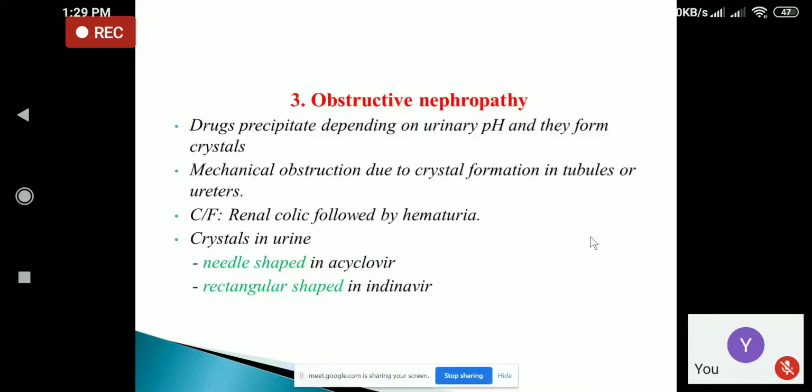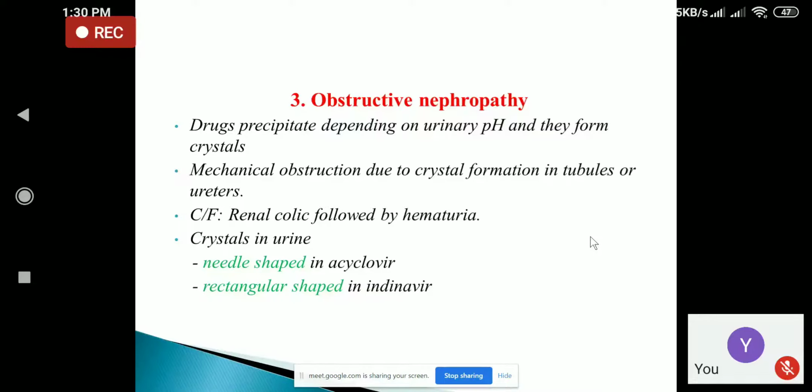Now coming to number three, that is obstructive nephropathy. So obstructive nephropathy, usually it occurs due to obstruction in the urinary system. That is, there may be obstruction in the kidneys, or there may be obstruction in the ureter, or obstruction in the urinary bladder, or there may be obstruction in the urethra. So drugs precipitate depending upon the urinary pH, and they form the crystal. So when we take the drug, depending upon the pH of the urine, they may form the crystals. So mechanical obstruction is due to crystal formation in the renal tubules or ureter.